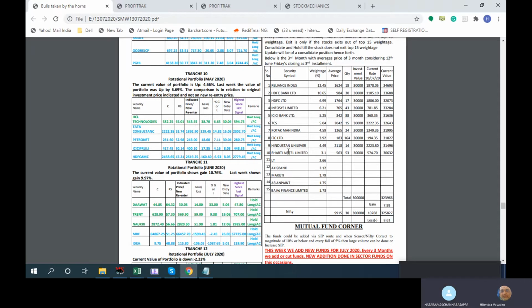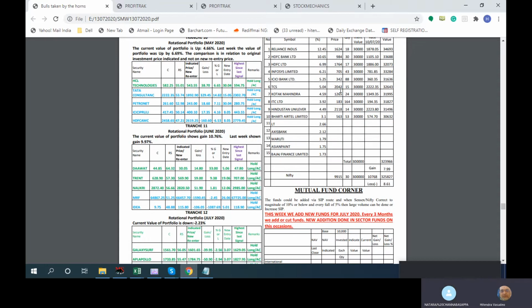So suppose Bajaj Finance has come in at 15, but it is on the radar now. Correct. So maybe if it climbs all the way up and comes into the top 10, that time we'll buy. Assume that Bajaj Finance, some time back, was in the top 10, and when it went out, we were out of it. Maybe because it was in from very low prices. Correct. So you would have made a profit also. It is not every time you are going to exit in loss, because if you're doing it regularly.